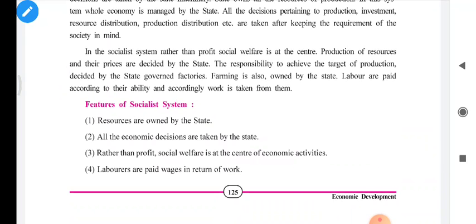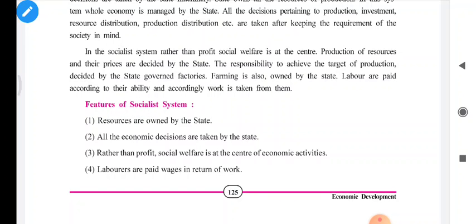Production of resources and their prices are decided by the state. The responsibility to achieve the target of production decided by the state lies with the state governed factories. So, in this system, the whole machinery and all the factors of production are controlled by the state mechanism.